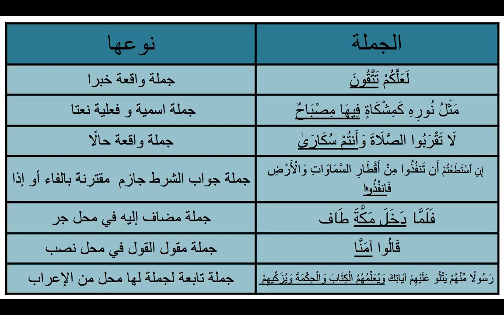It is a fa'il that is واو الجماعة. This jumla fi'liya that is amr is going to be labeled as fi mahalli jazmin because it has fa'ur rabita attached to it.